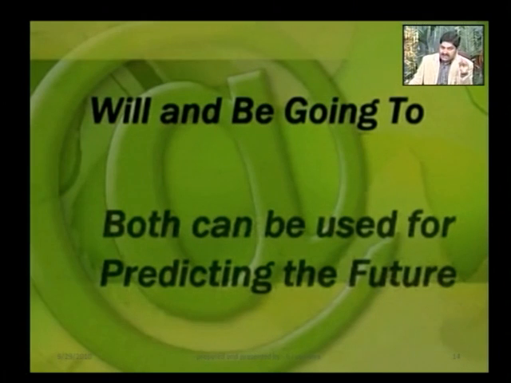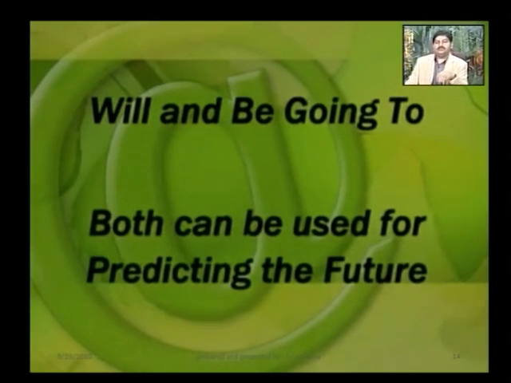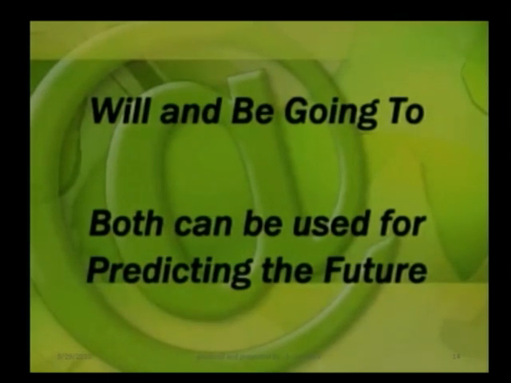Okay, look at this and listen to this carefully. Will and be going to both can be used for predicting the future. It means that when you want to tell in advance about something, you know that something will happen in future, so both of them can be used. Like will and be going to, both of them can be used for predicting the future, but there is a little difference between them.